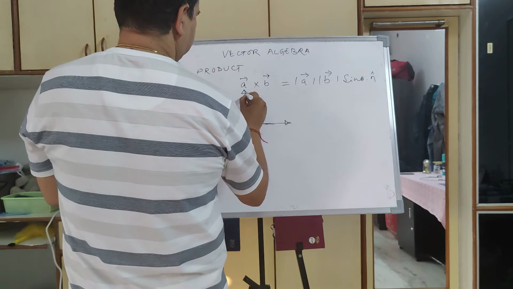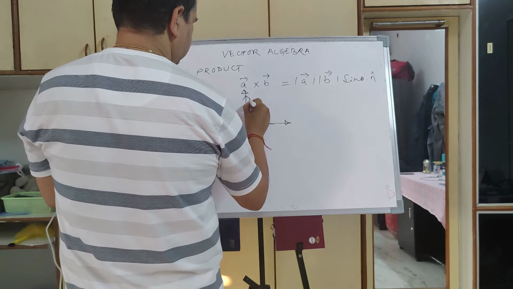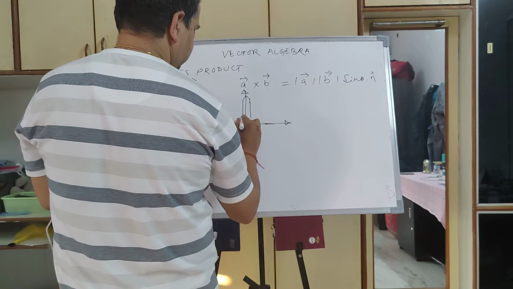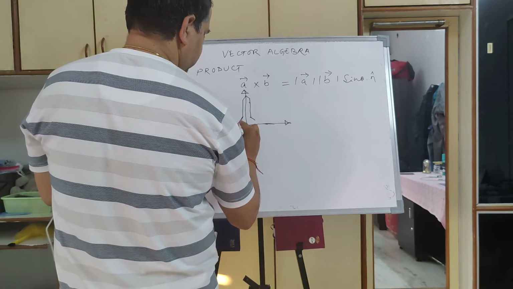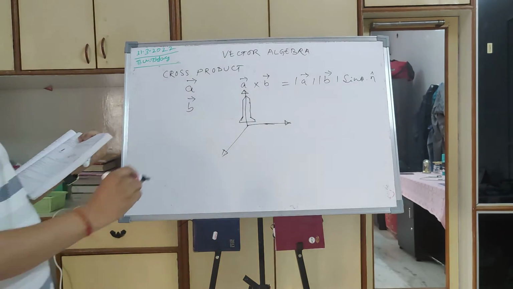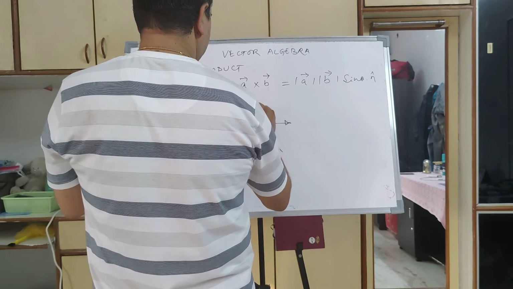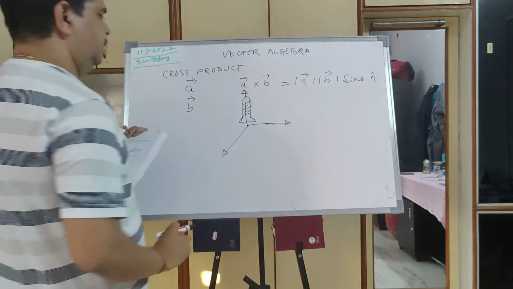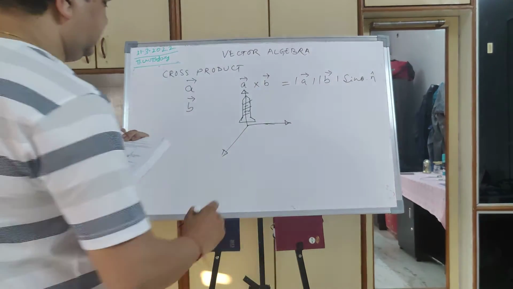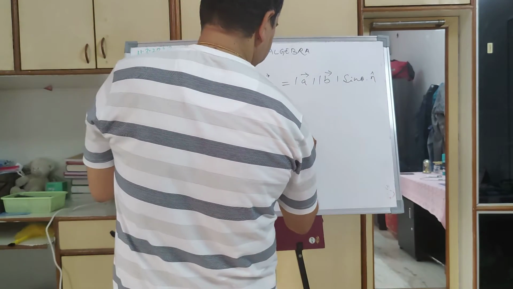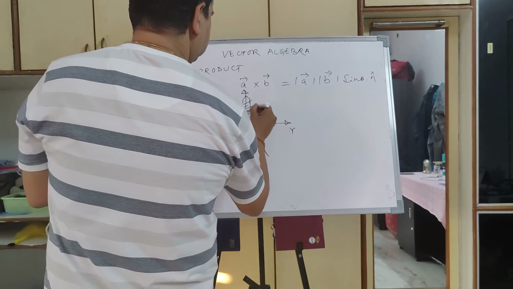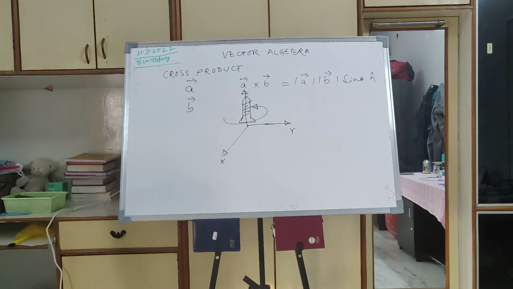Let me say that there is a screw here. This screw will have threads, major thread, minor thread and all. So let us say this is my x-axis and this is my y-axis. When the screw is being rotated like this.